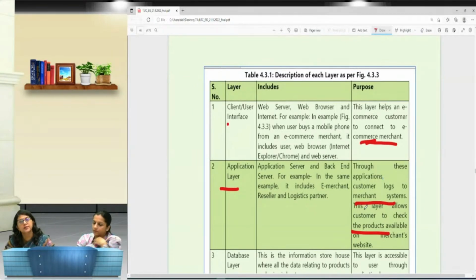Now you go to the Myntra website, or you just download a Myntra app, right? So the moment you enter into the Myntra app, that is where you are working on the application layer, because you have reached the Myntra app. But before reaching the Myntra app, you have to have the mobile app.